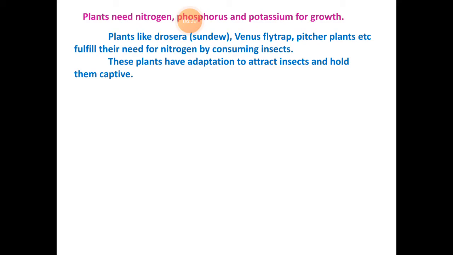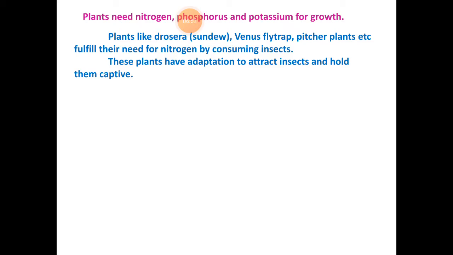They eat nitrogen-containing insects as their food, and so they can maintain their nitrogen, phosphorus and potassium levels.